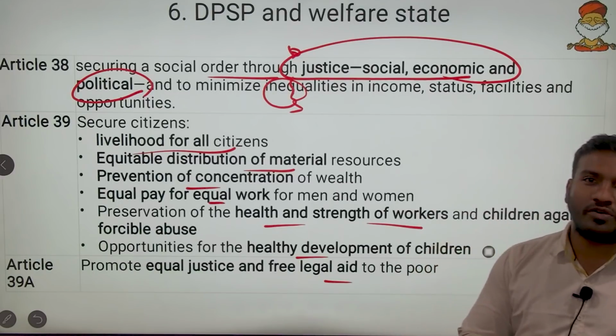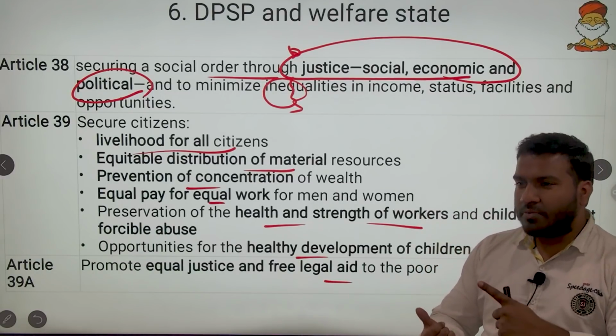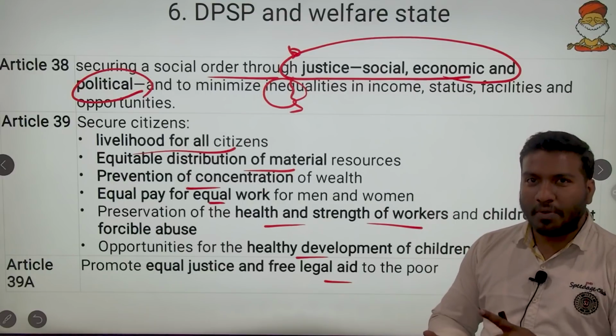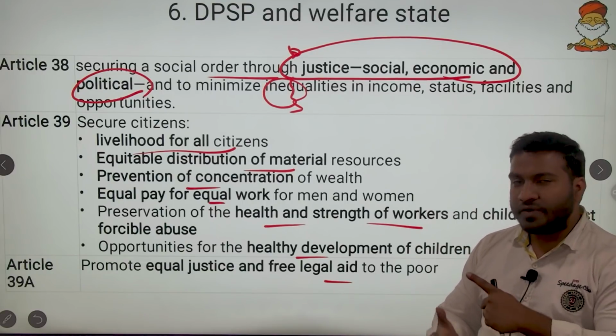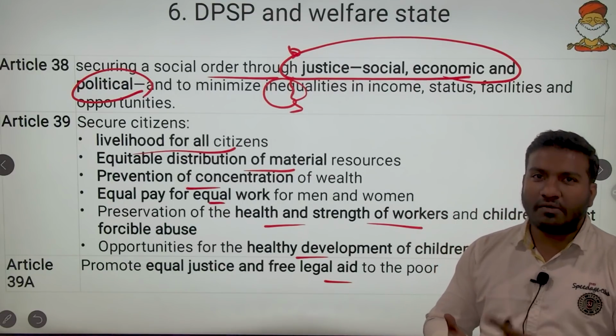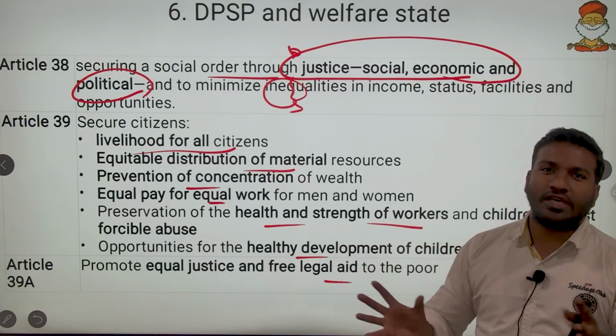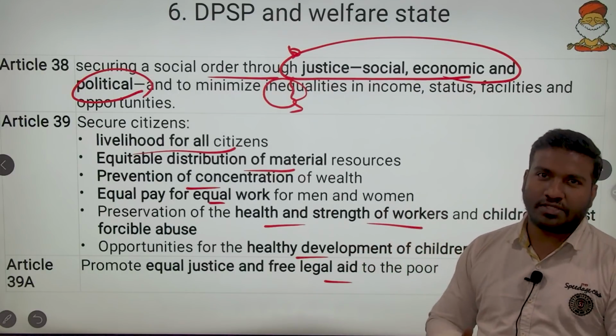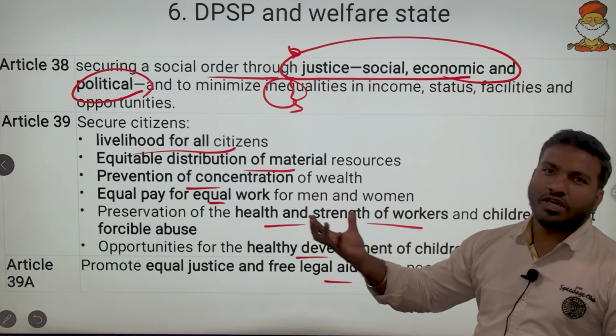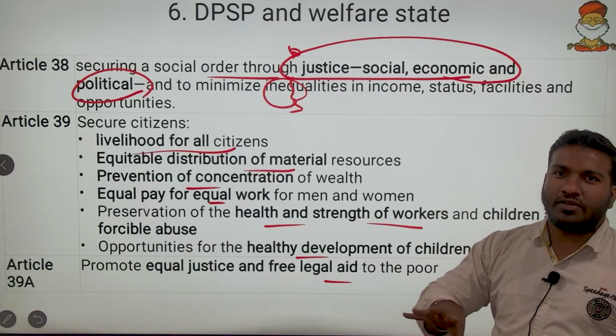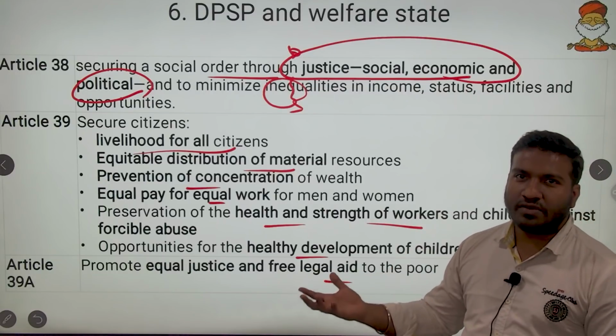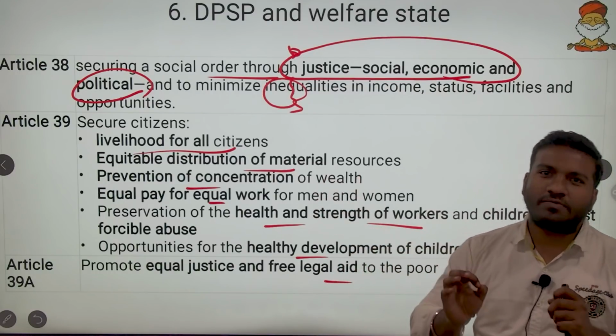So not to smoke or not to drink, or might be Gram Swaraj, cooperative societies. So non-violence, truth, ahimsa, Gram Sabha. On these ideals you think, and you will get all the Gandhian ones. Which are not there in social, which are not there in Gandhian, they come under the liberal ones. So likewise with the concepts you have to hit.